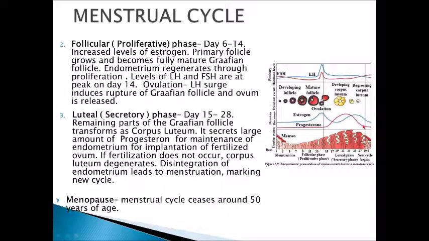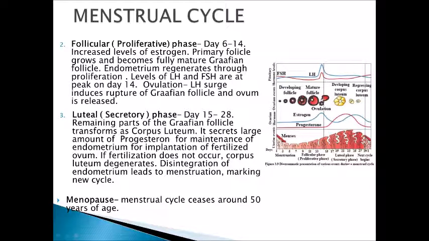This higher level of progesterone is required for maintaining the endometrium, because the implantation of the embryo, or you can say the zygote, will take place on the endometrial lining, so it has to be prepared for the implantation.